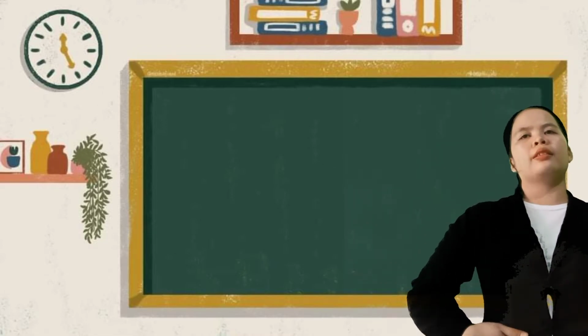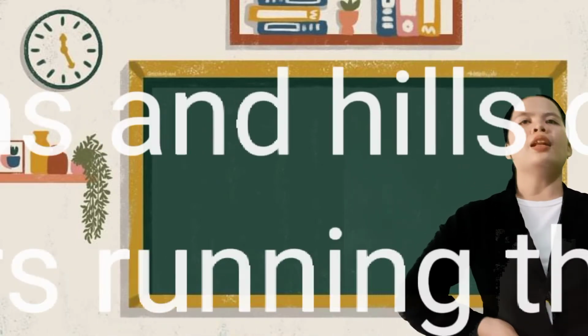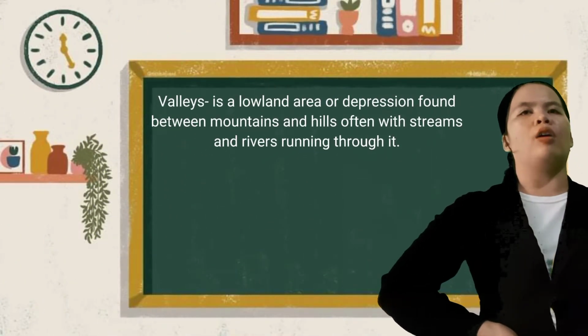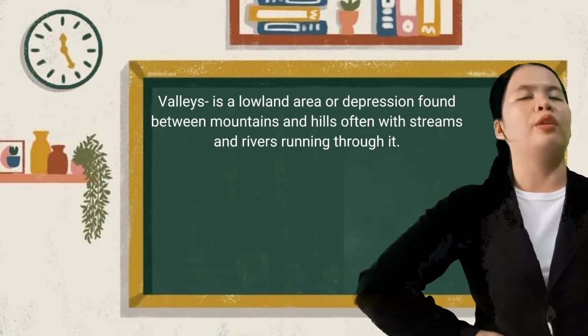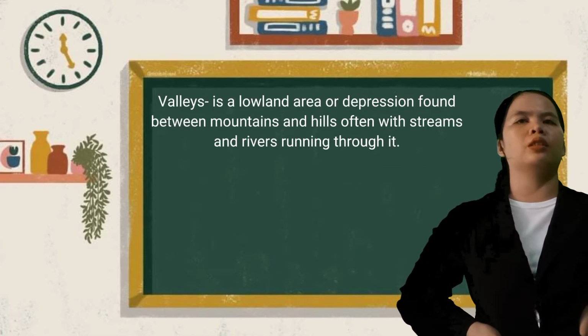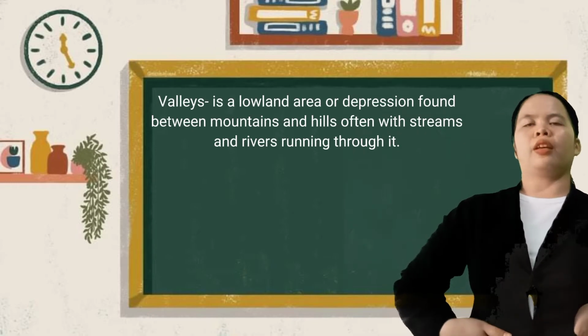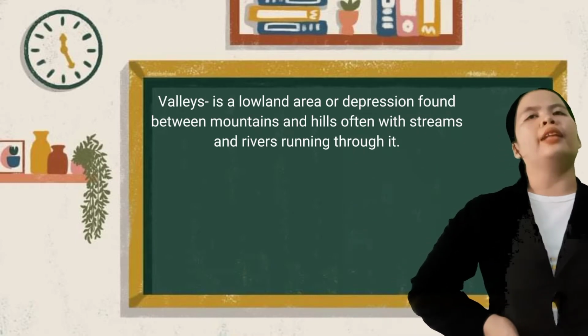So next, class, is valleys. So what is valleys, class, for you? Okay, valleys is a lowland area or depression found between mountains and hills, often with streams and rivers running through it. Okay, very good. So class, did you understand?